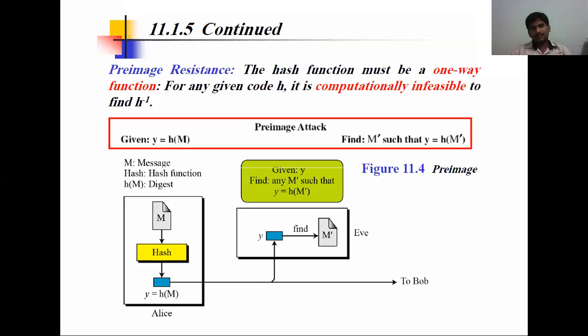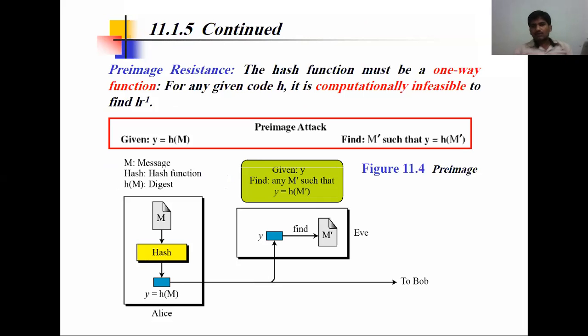Look carefully at the diagrams. By the diagrams itself, we can understand the three different safety properties. The hash function must be a one-way function. We know that a hash function is only one way. It is not a reversible process. For a given code H, it is computationally infeasible to find H inverse. We cannot find H inverse.